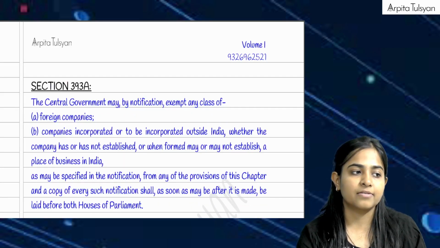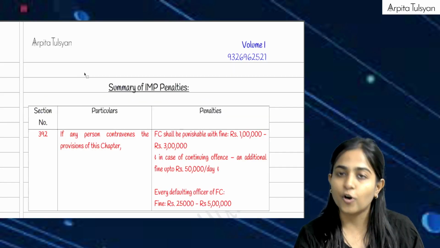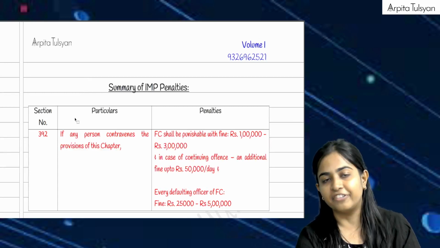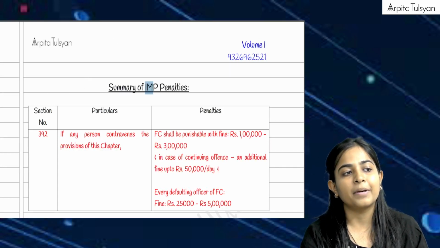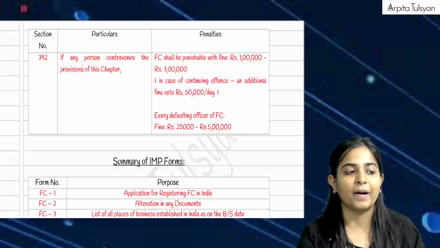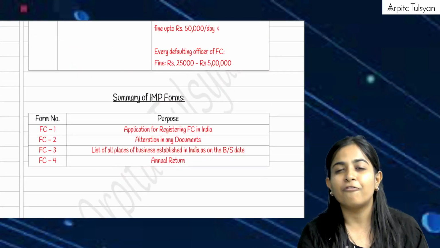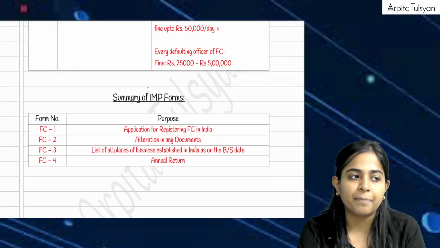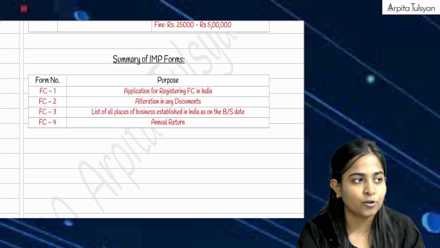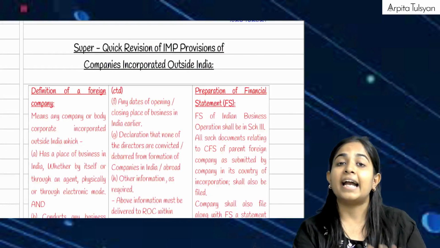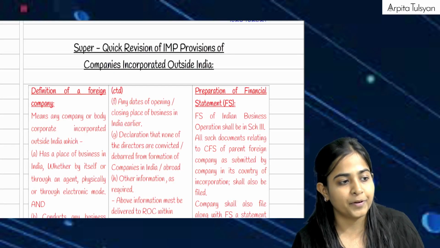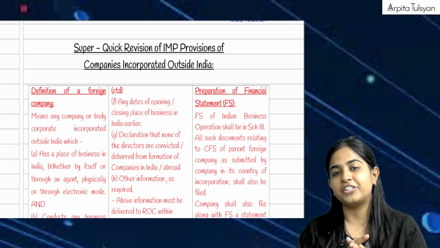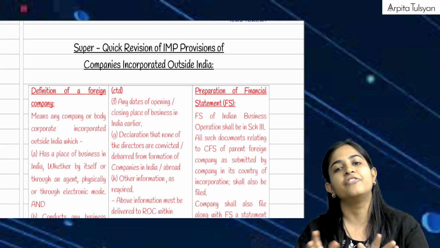And yes, one more thing, for your simplicity, at the end of every chapter, we have got a summary of all the important penalties and punishments which are there. Some form numbers which are there in some chapters, we have given a summary of that also. Then at the end of every chapter, as you can see here, we have covered the revision.